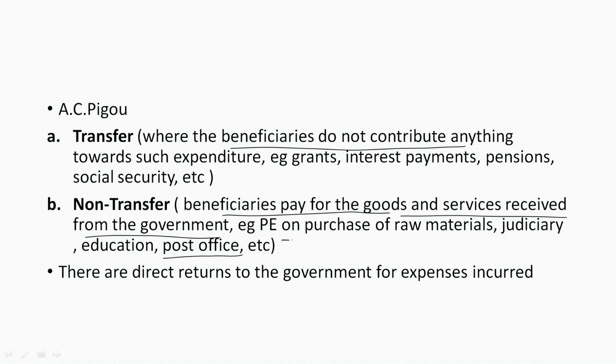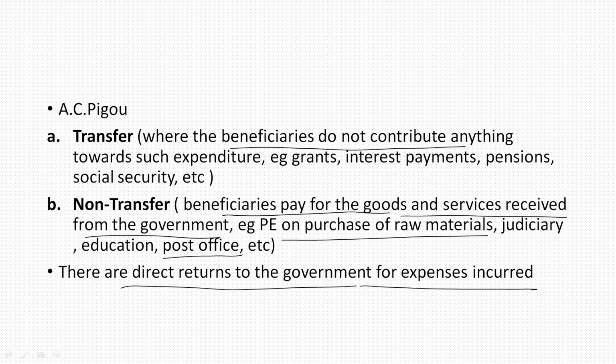Similarly, purchase of raw material. If we are purchasing raw material from the PSUs, public sector undertakings of the government, that means a certain amount is being paid. So, there are direct returns to the government for expenses incurred in non-transfer. A certain amount of direct return is there in the form of the price paid by the beneficiary.